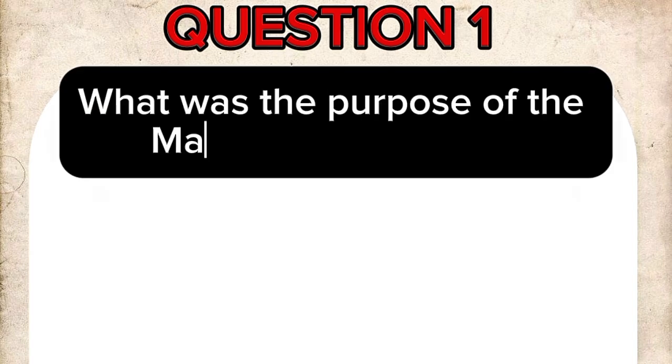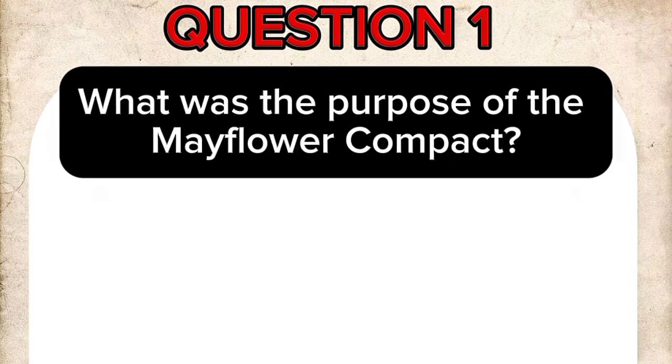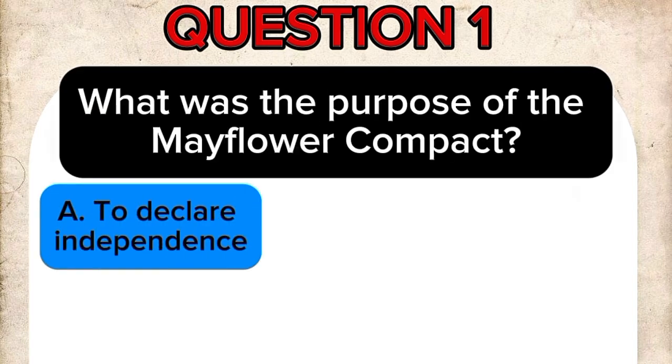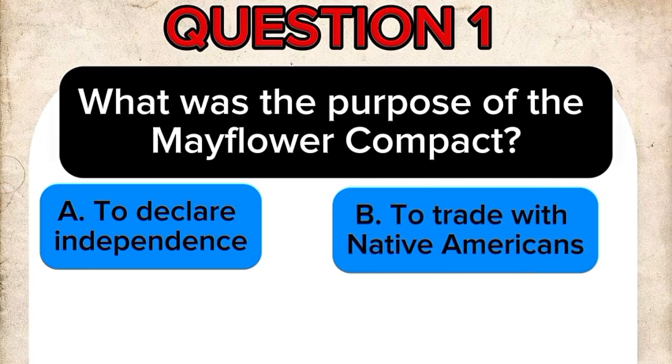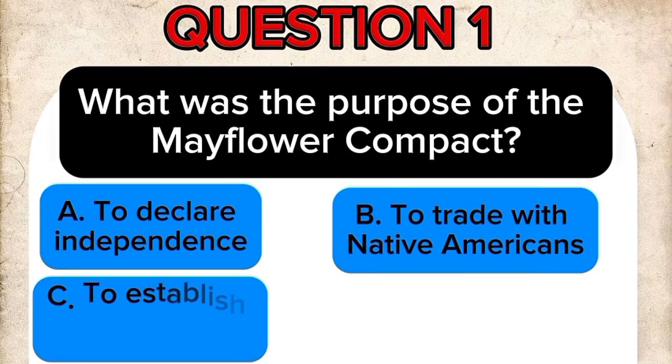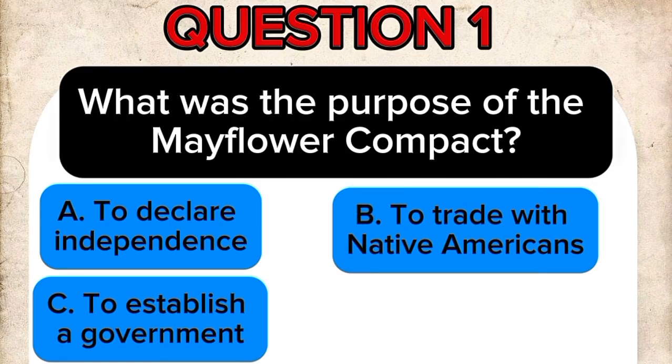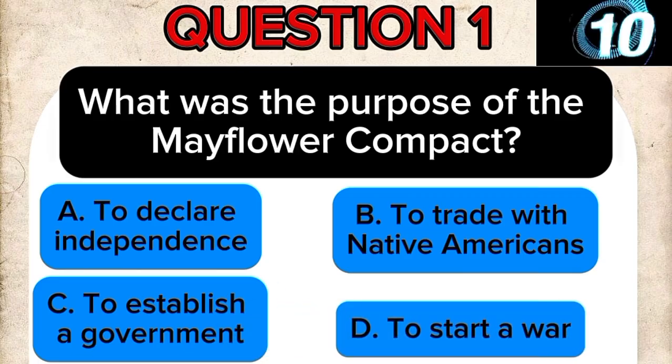Question 1. What was the purpose of the Mayflower Compact? A. To declare independence. B. To trade with Native Americans. C. To establish a government. D. To start a war.